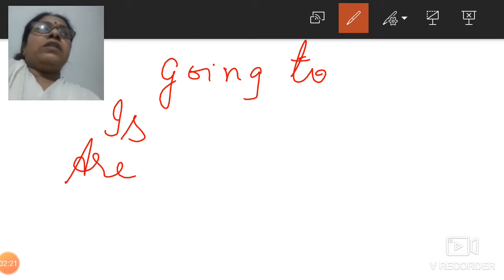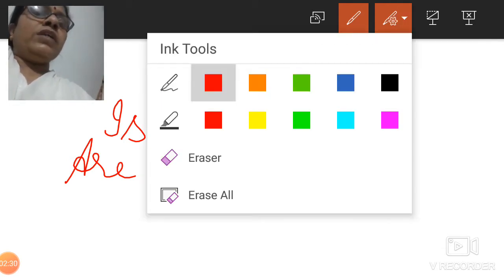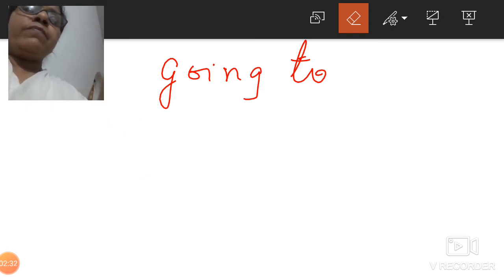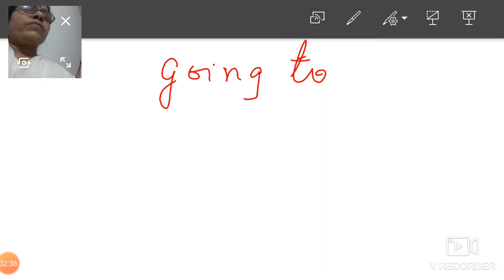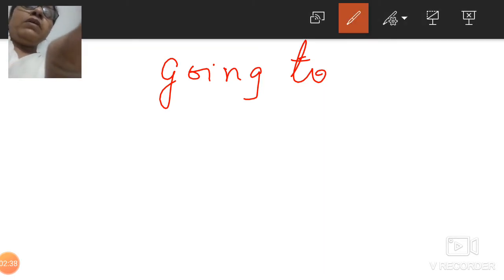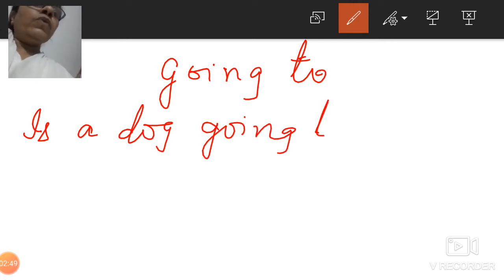Let us, without the picture, try to make it. Now for example, I will need more space, so first I'll erase it and then I'll write again. I'll make this smaller so that more space is there. Now for example, "Is the dog going to bark?"